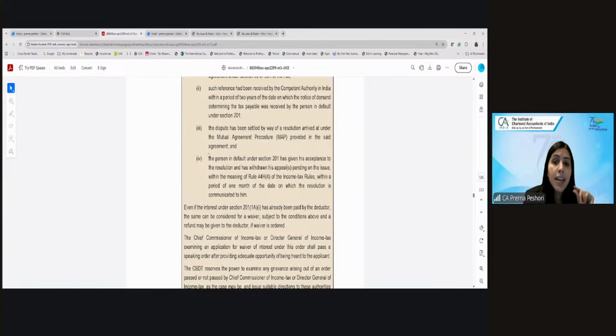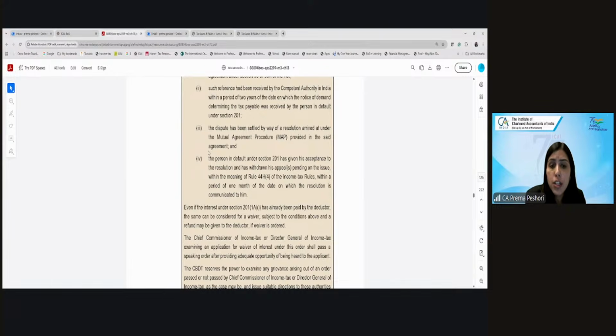In these cases, the interest can be waived. And even if the interest has already been paid by the deductor, it can also be considered for a waiver. It is not that only when the interest is outstanding can they apply for the waiver. Even if they have paid the interest under dispute, they can still apply for the waiver.